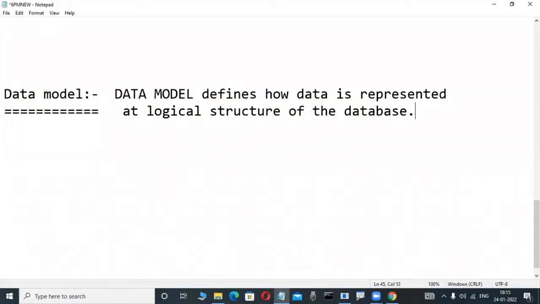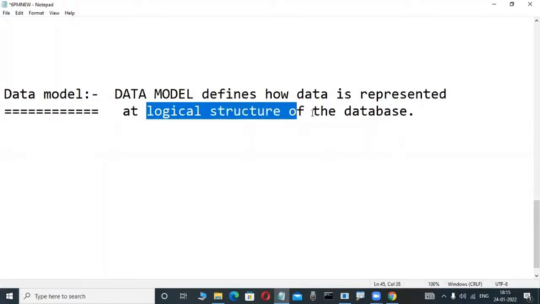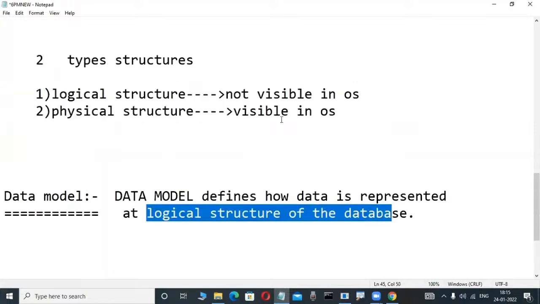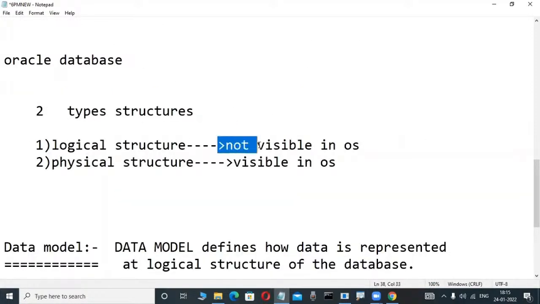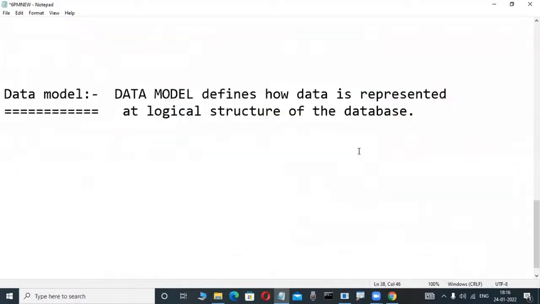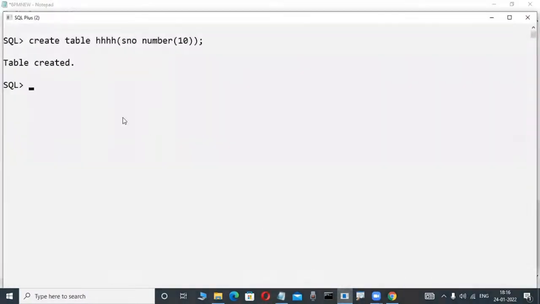Now check it out. What is a logical structure? In previous classes I told you, a structure which is not visible in the operating system is called a logical structure. Maybe you are creating a table, that is not visible in the operating system, but that structure is visible in the database. Very good. Now in this database, how data is represented is specified in the format of records, and these collections of records are in matrix format.